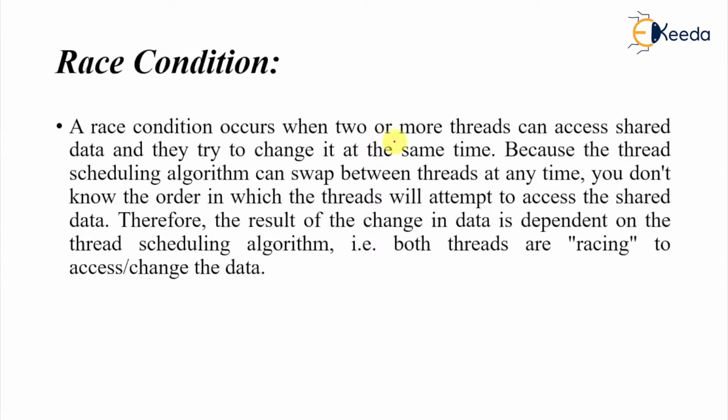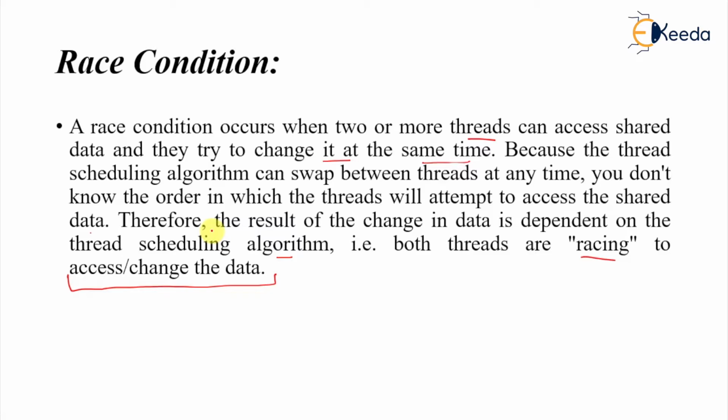A race condition occurs when two or more threads that can share data try to change it at the same time. Because the thread scheduling algorithm can swap between the threads at any time, you don't know the order in which the threads will attempt to access the shared data. Therefore, the result of the change in the data depends upon the thread scheduling algorithm. That is, both threads are racing to access or change the data.